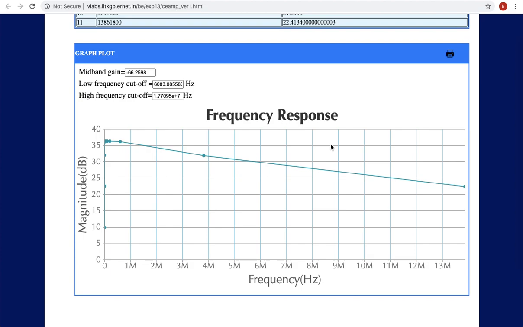So we can compare the frequency response also. Why? Because in the previous plot it had given a plateau type, and here some slope type response is obtained.